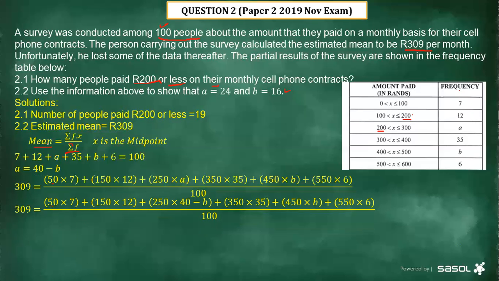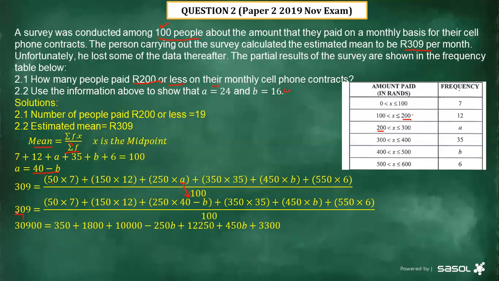Remember earlier on, I made A the subject of the formula, meaning where I see A, I am going to substitute 40 minus B. Now remember on this one, I had A. Instead of A, I substitute 40 minus B, so that I have the same variable and can determine the value of that variable. Thereafter, I open the bracket. After opening the bracket, this is what I am going to have. Then remember, this is going to be cross multiplied.